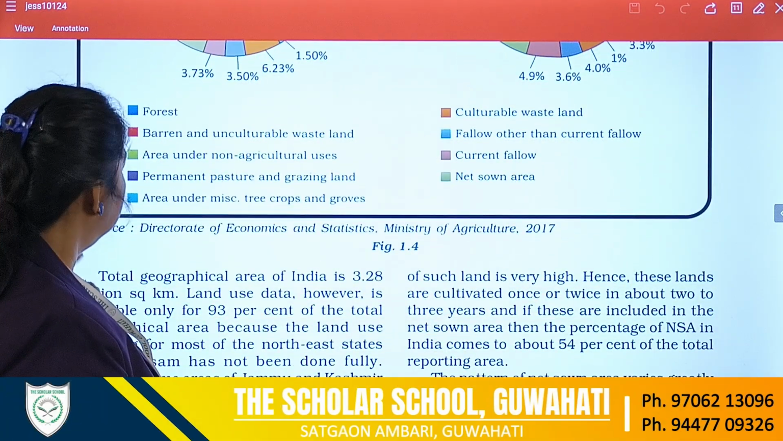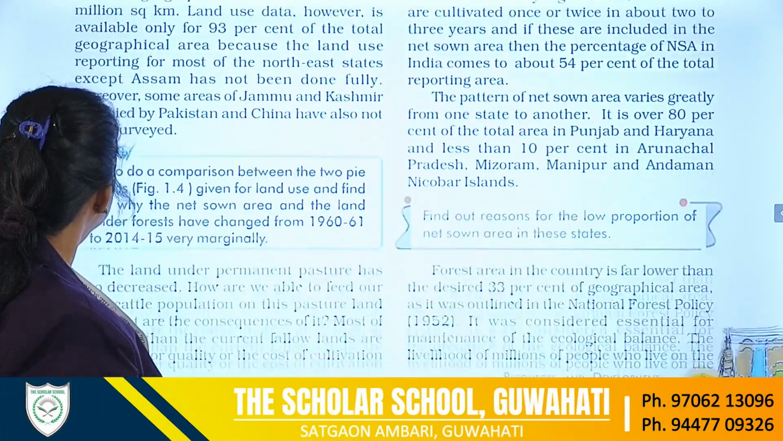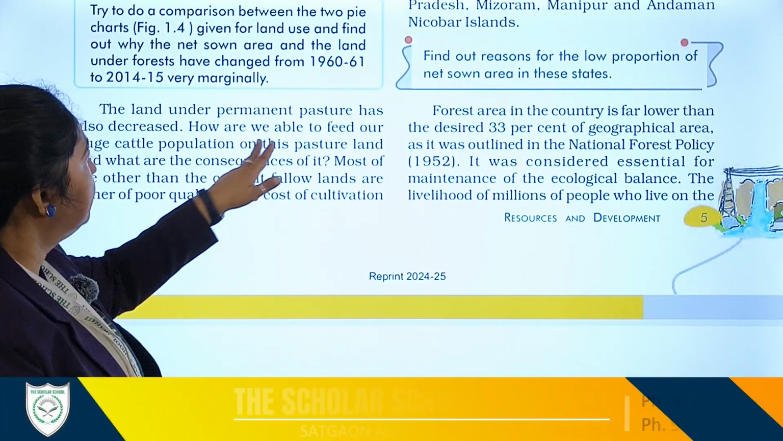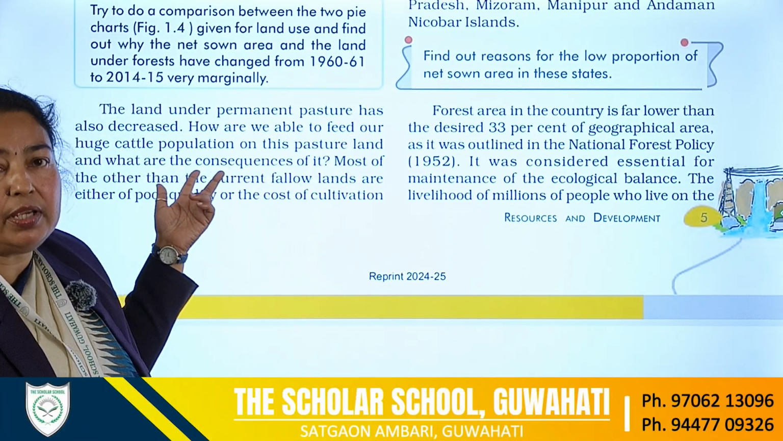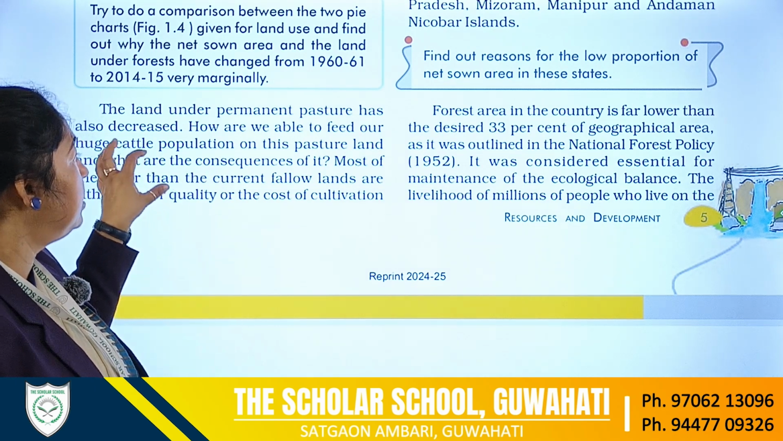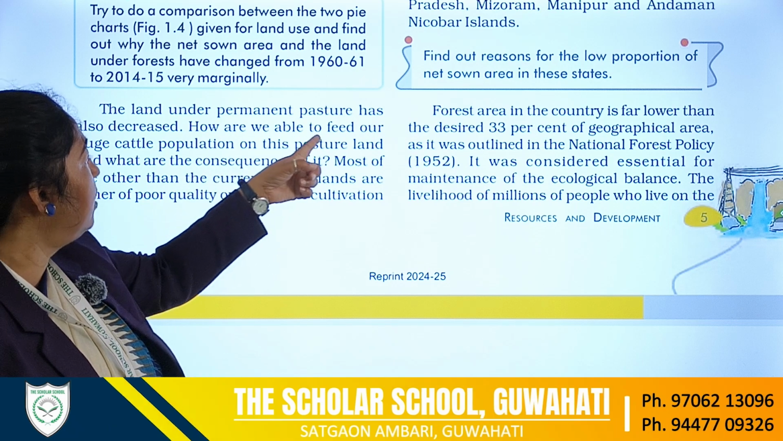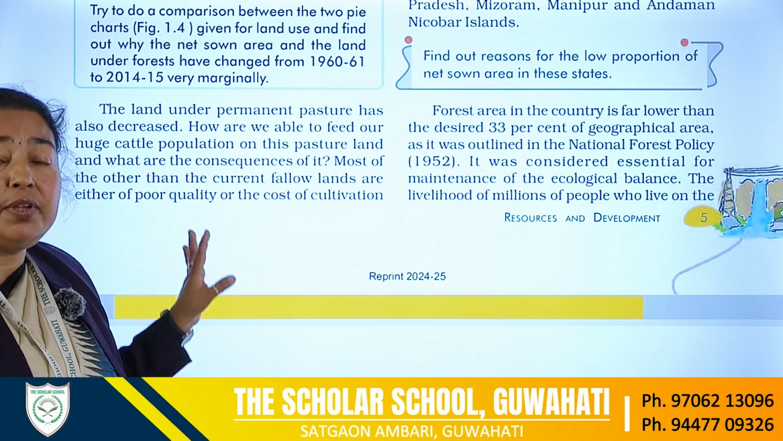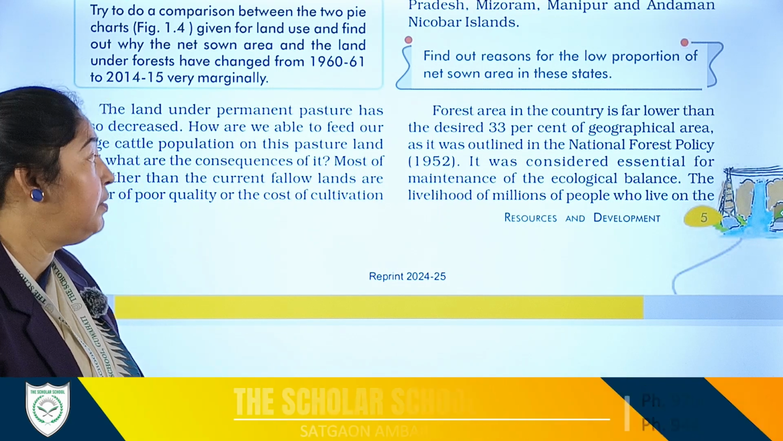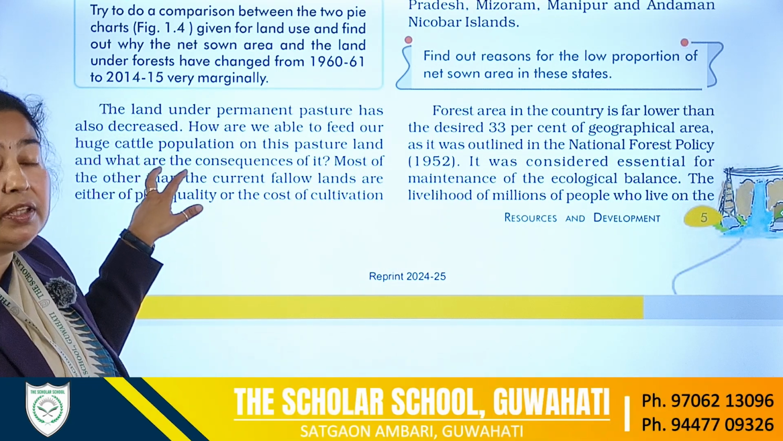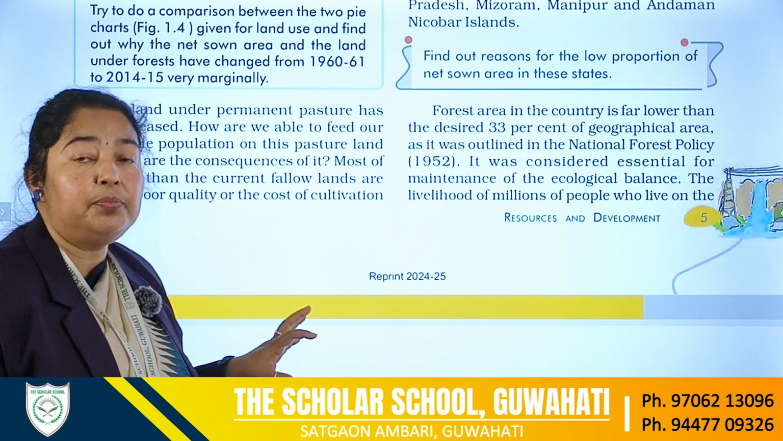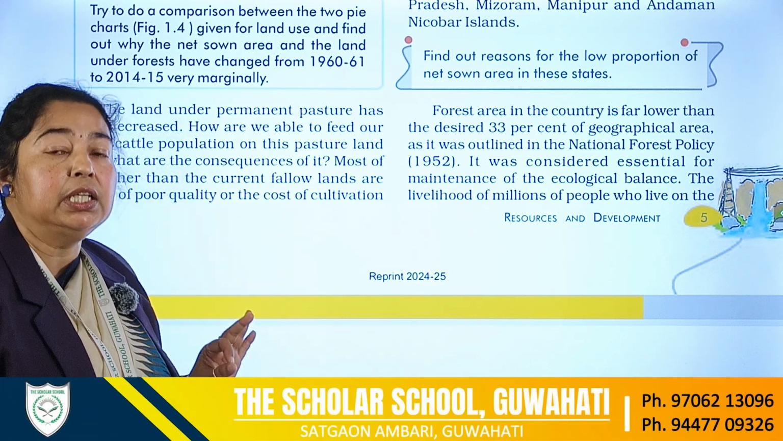Now there is a detail here about the pie diagram, so we'll just go through it. Here the land under permanent pasture has also decreased. So the land which is under pasture land has decreased. Now how are we able to feed? If there is a decrease in the pasture land where the cattle were reared, then of course it will affect the cattle population. So how will we solve the problem and how will we feed the cattle?